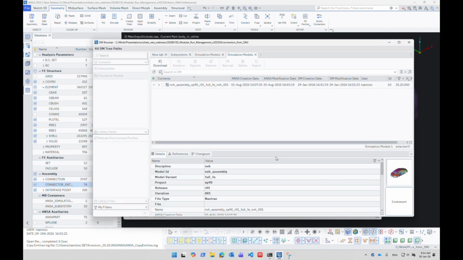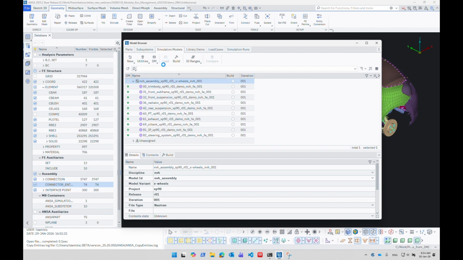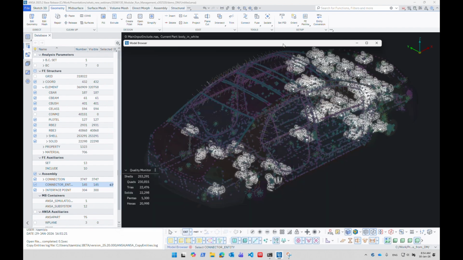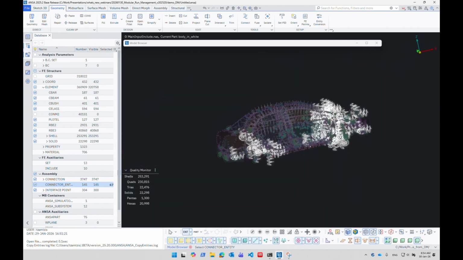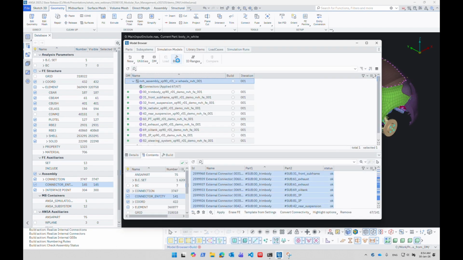ANSA identifies all those simulation models that contain subsystems which are also present in the current model. The analyst can select the relevant simulation model and press the download button to bring the connector definitions in the current session. ANSA will fetch only those connectors whose connectivity is the same as the subsystems that exist in the new simulation model. After review of the merged connectors, the analyst can proceed to build and save in DM the new simulation model.